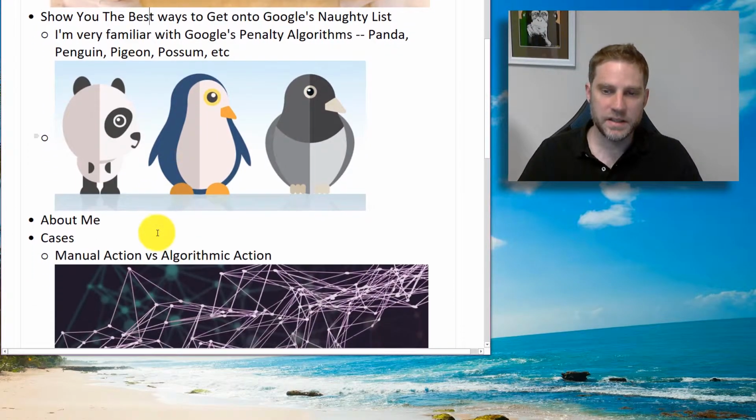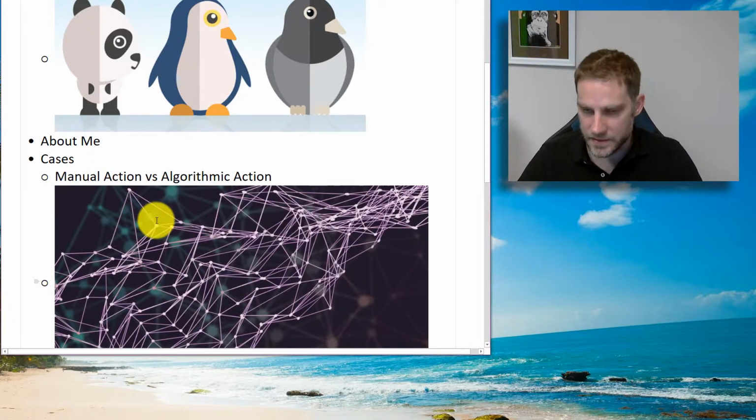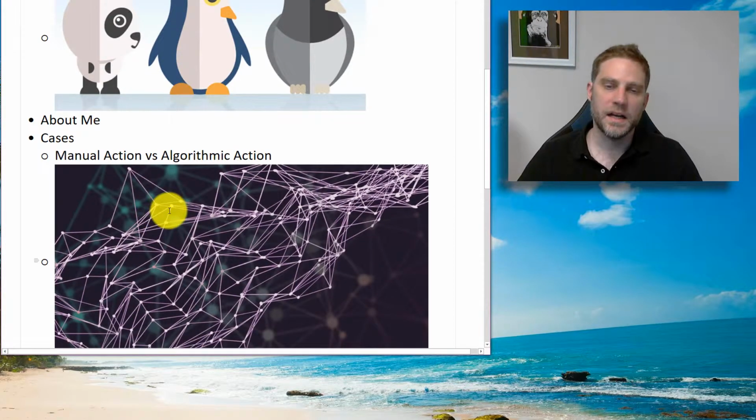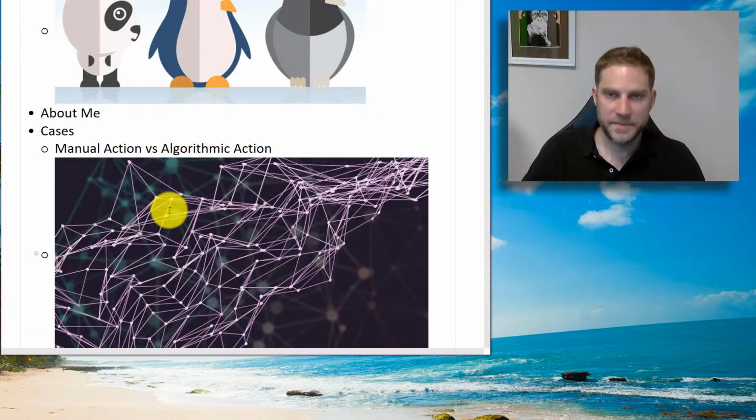So let's talk about the different kinds of cases, because I think there's a lot of misunderstanding around this. Most people, when they think of a penalty, they typically think, or at least they used to think, of a manual action, because Google's primary way of dealing with manipulative websites, as they would probably put it, would be through a manual action. There'd be some sort of indication that something was going on, and then they have somebody look at it and look at the details.